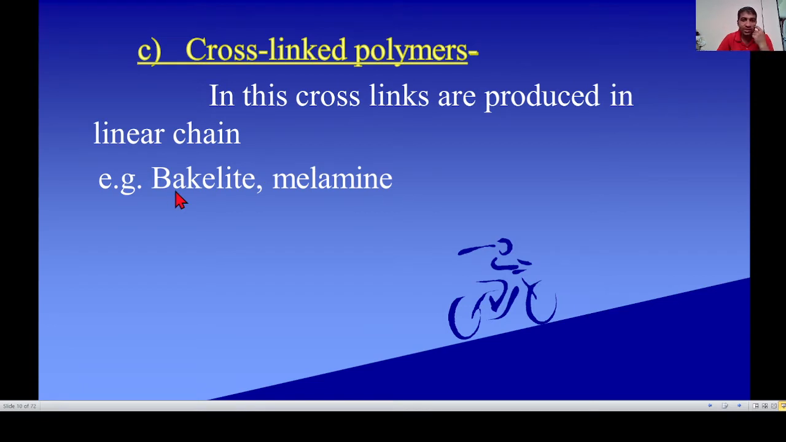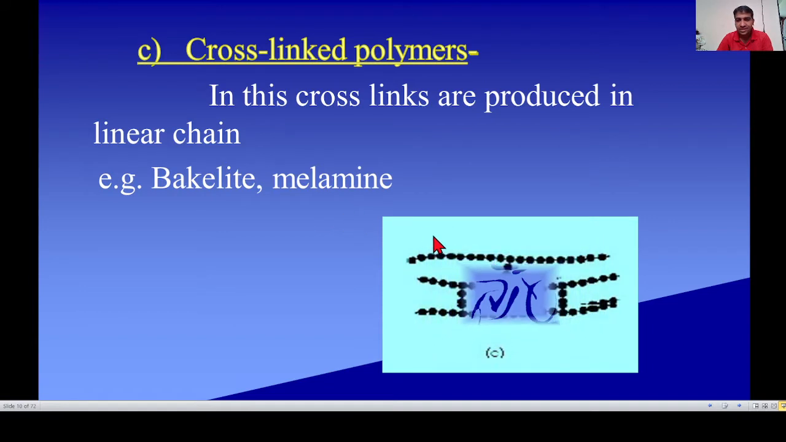An example of a cross-linked polymer is bakelite. The most important example is bakelite, and the second example is melamine. These both are formaldehyde polymers. In the JEE exam, questions are asked on bakelite, whose monomers are phenol and formaldehyde.